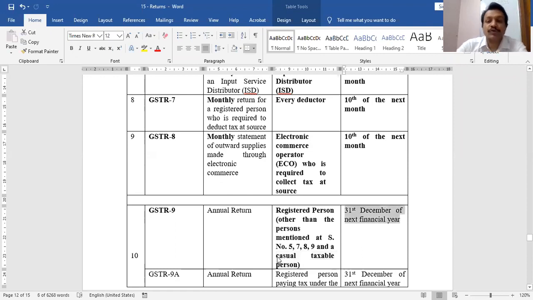Now the due date for all those people is 31st December of the next financial year. And if you remember, in so many numerical questions I have discussed this date, 31st December of the next financial year.